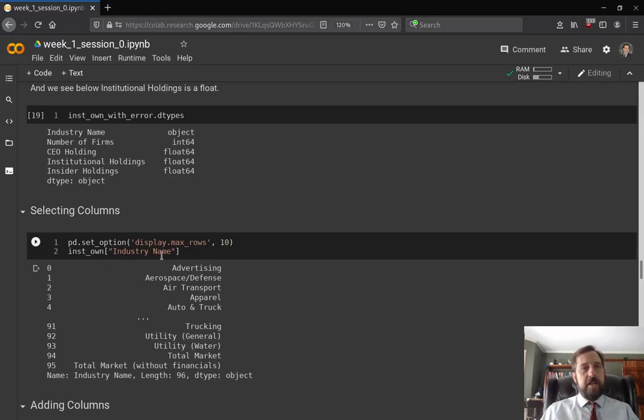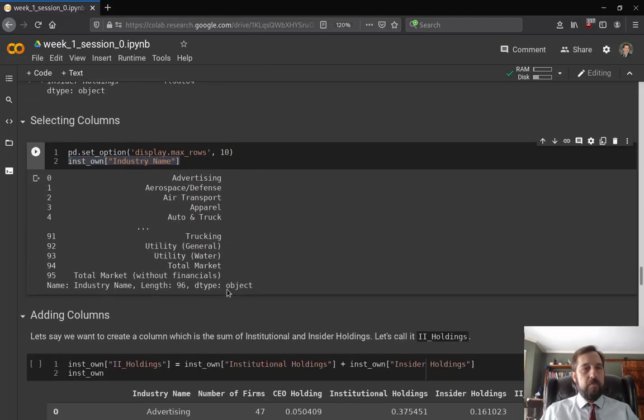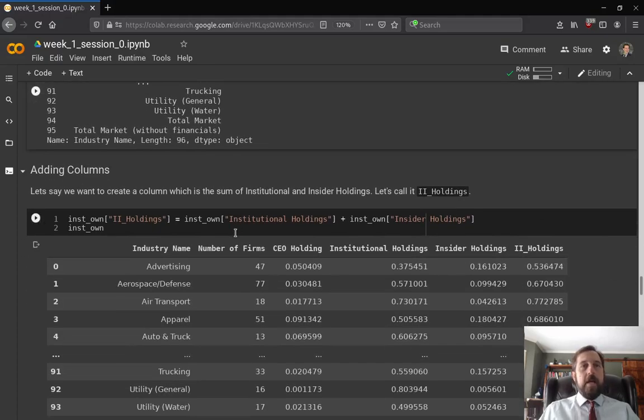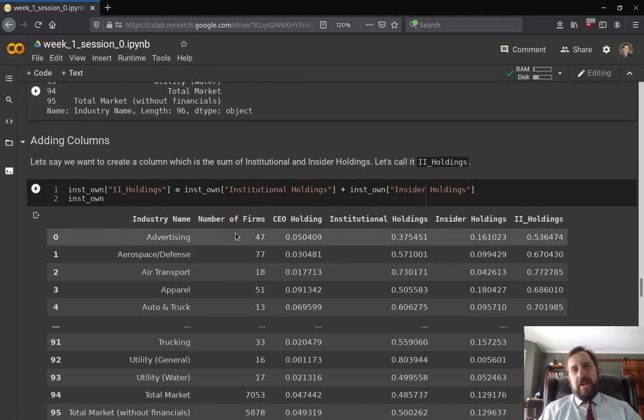This, a little bit here, is again how to select columns. We've kind of gone over that, but it's an explicit showing of how to select one column. Now, what we can do in our data frame, let's say we're interested in institutional holdings. However, going back to the finance and economics of it, if there are higher levels of institutional ownership, but also higher levels of insiders, that should also increase management effectiveness.